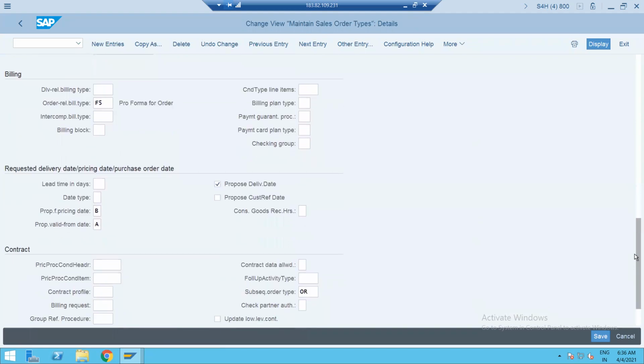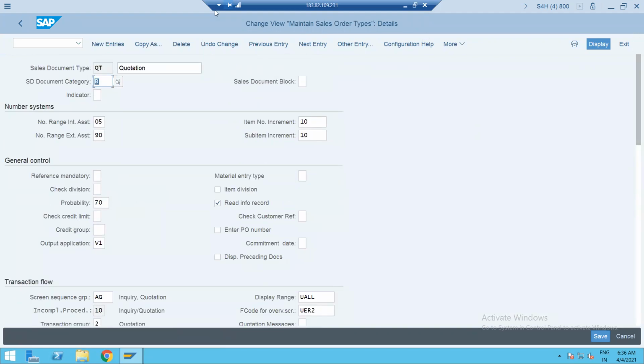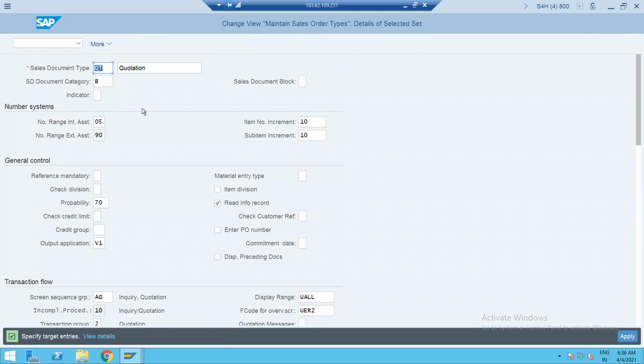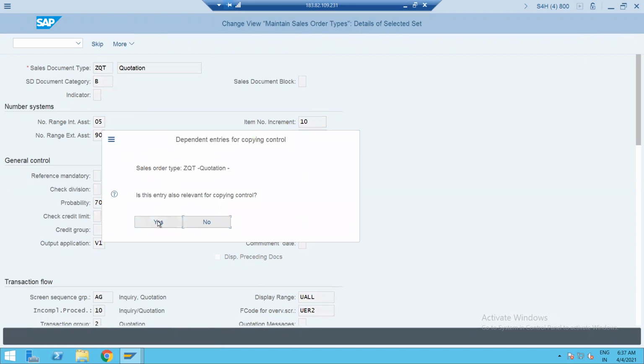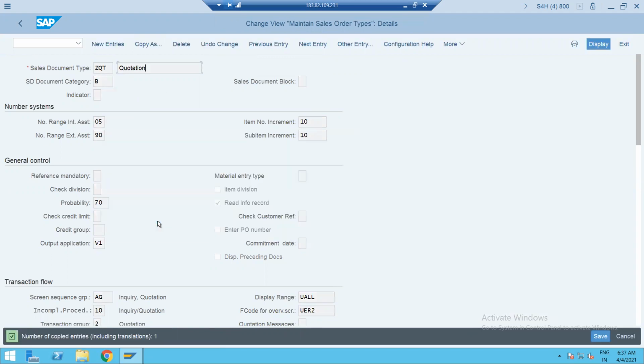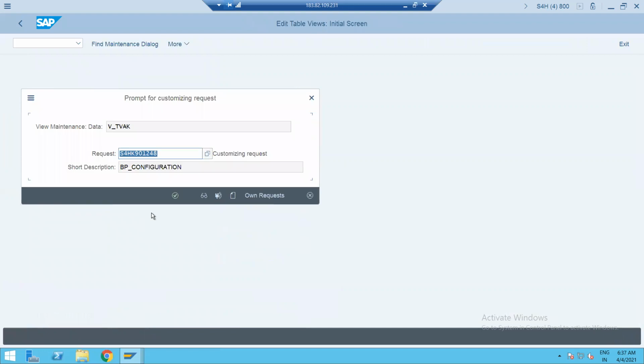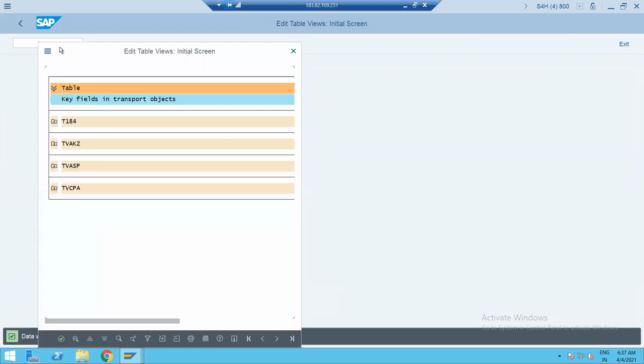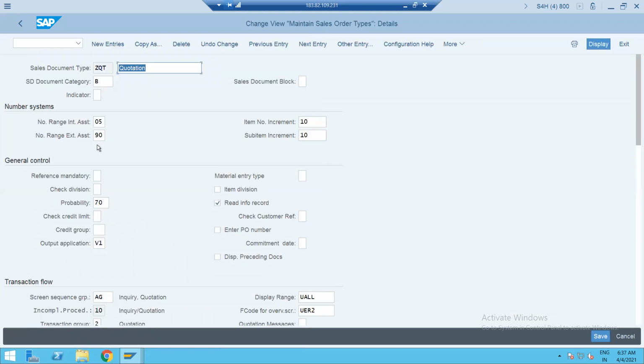Quotation, I'm just copying. Let me put it as GQT if it is available. So let's put the copy controls. That's okay, fine. I've saved this one. So I'll just press enter. Now let's go back.